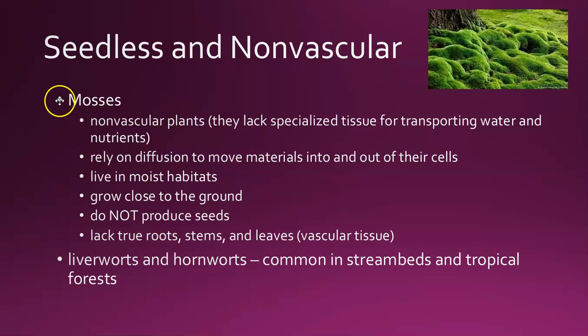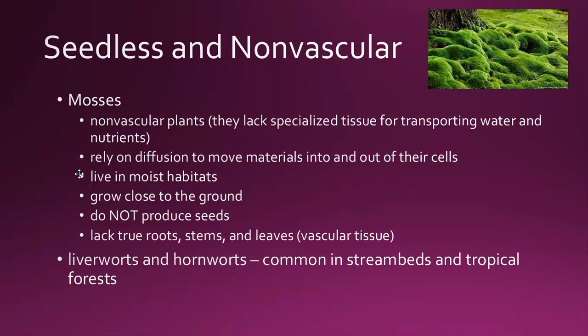Most of you know what moss is. It's that green, fluffy, mossy stuff that grows on rocks around stream beds. Mosses are non-vascular plants. They lack specialized tissue for transporting water and nutrients. They rely on diffusion to move materials into and out of their cells, osmosis, right?